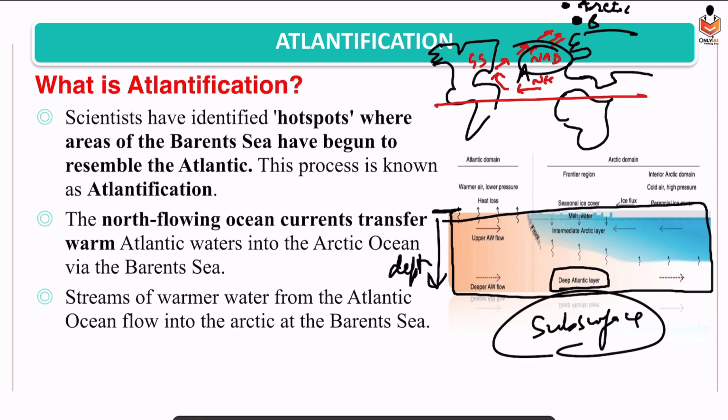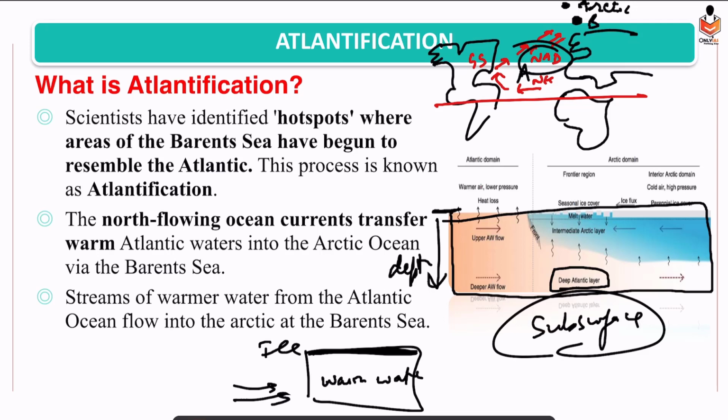So now what is happening? Through the subsurface, we have the Arctic Ocean, on the top we have ice. Through the subsurface via the Barents Sea, warm water is entering into the Arctic Ocean. So below, in the lower bottom, we have warm water, right? So this warm water is leading to melting of the ice formed on the Arctic Ocean.